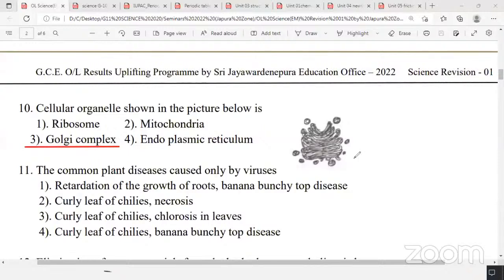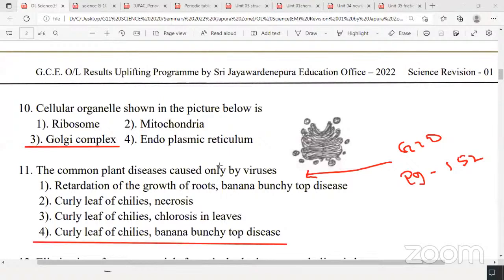The characteristics of viruses, diseases caused by viruses. You can check page number 152, grade 10, part 1 textbook. You can get the answer for this. In the last paragraph, common plant viral diseases are banana bunch top disease and curly leaf. So the answer will be 4th. Question number 11, answer is 4th.